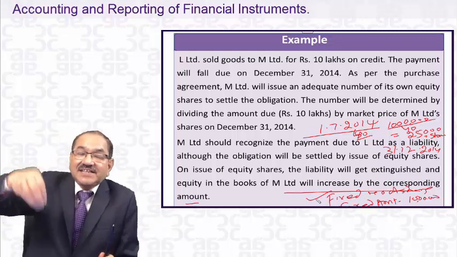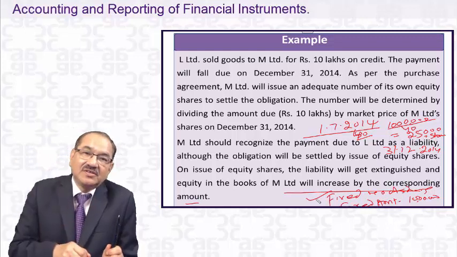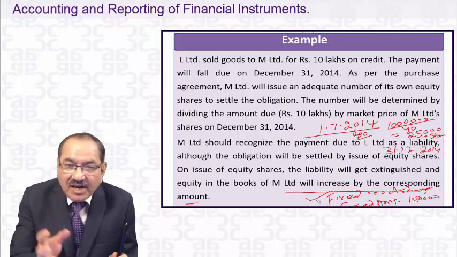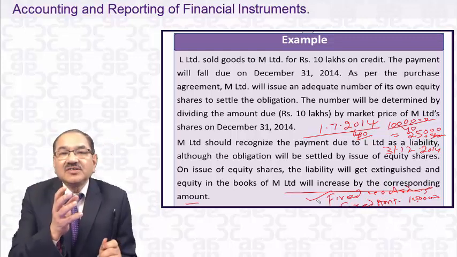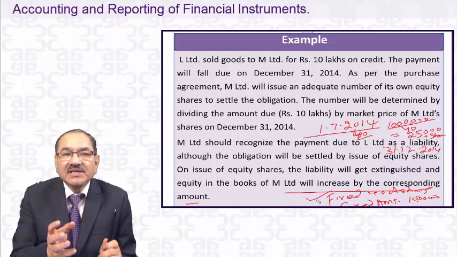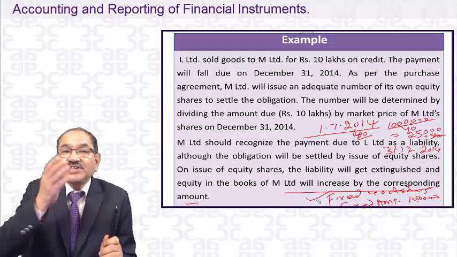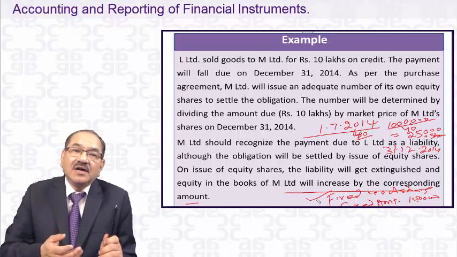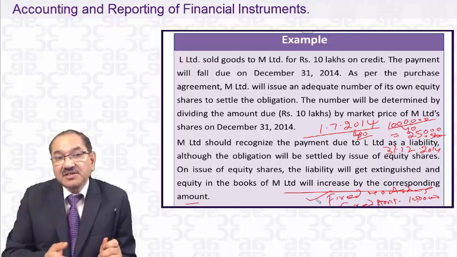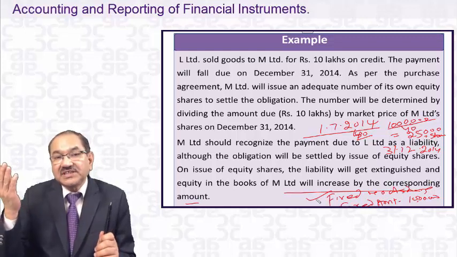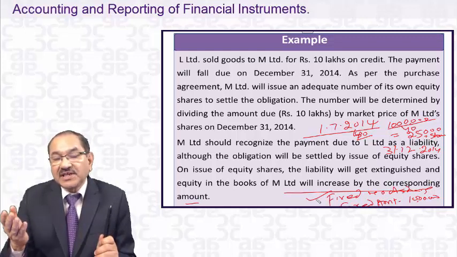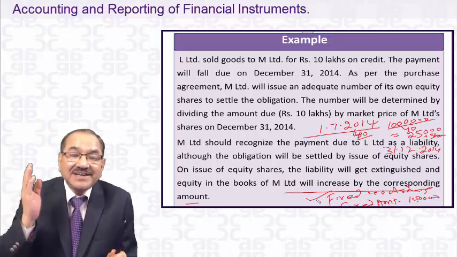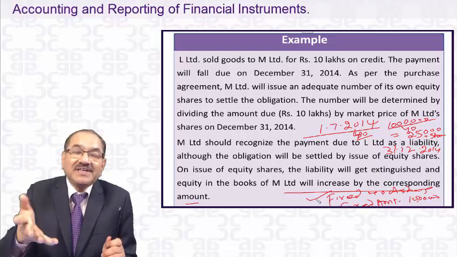L Limited has an interest in equity now. L Limited is not looking at it from the angle of debtors or liability or asset. This is the asset which has a different market value every day. Maybe on the date of settlement, the equity share price went up to 60. So how much will he be getting? 25,000 multiplied by 60, 15 lakhs, whereas he sold goods of only 10 lakhs.